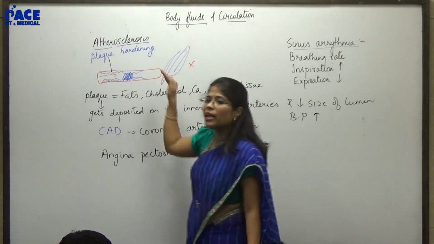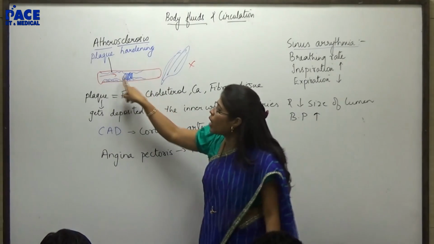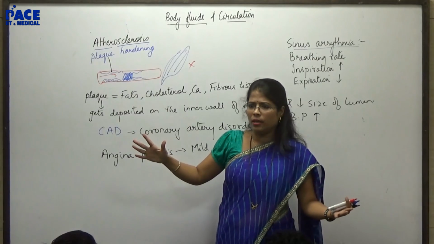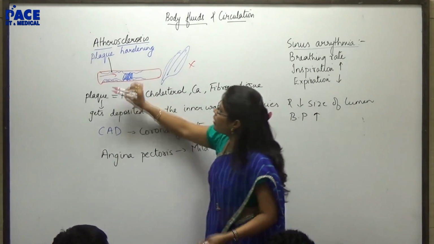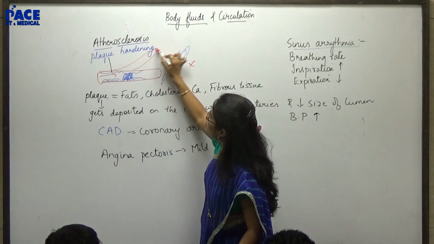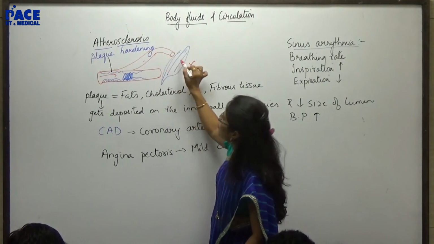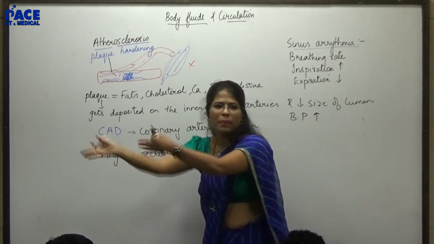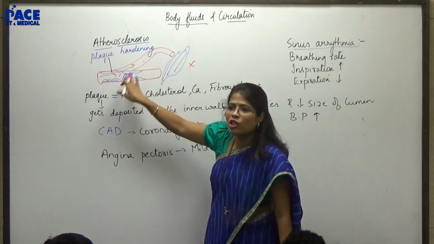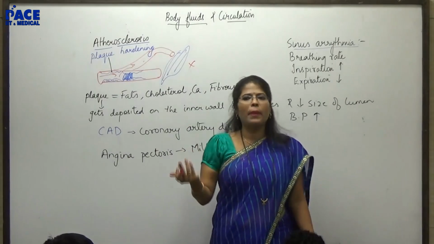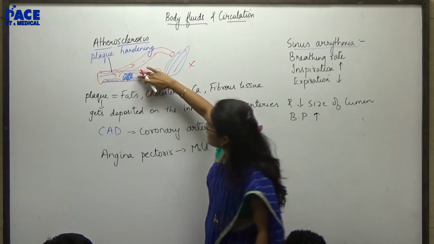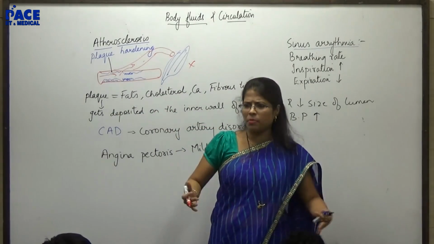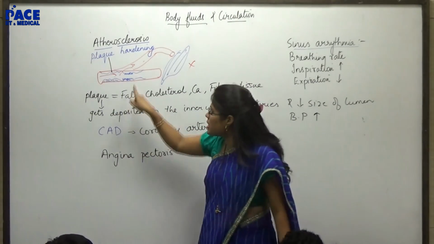So this problem has to be tackled. तो अगर ये पूरा 100% blockage है, then doctors have got no other alternative remaining. They will put a new blood vessel that will go and supply this. So can I say we have produced another lane? We are bypassing that traffic, that jam. So that's why this surgery is called a bypass surgery. ठीक है? अगर ऐसा है, if the blockage is 40%, 60%, 70%, there is still some space.